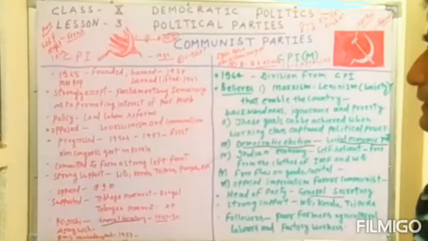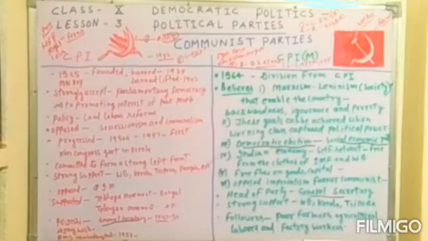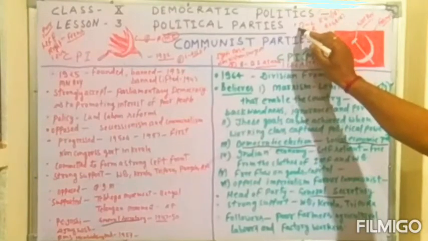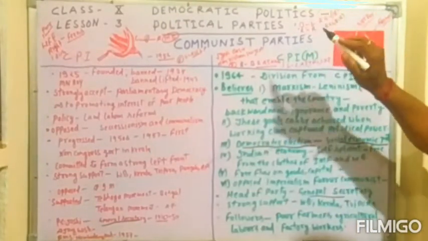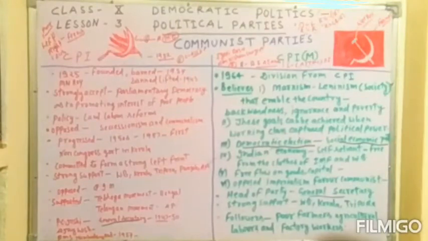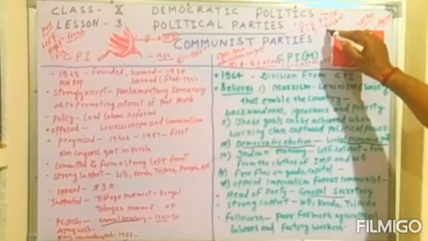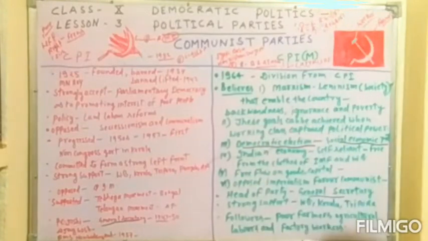Then the second thing that is very important: the left are the people who give more attention to different types of policies. For example, in America there are two parties, the Democratic Party and the Republican Party. The Democratic Party is known as a leftist party and the Republican Party is known as a right-wing party. The left always focuses on the idea that religion should not be attached to the government. And the right-wing party, the Republican Party, favors religion with the government, meaning religion should be more and more involved with the government. And that is very important.